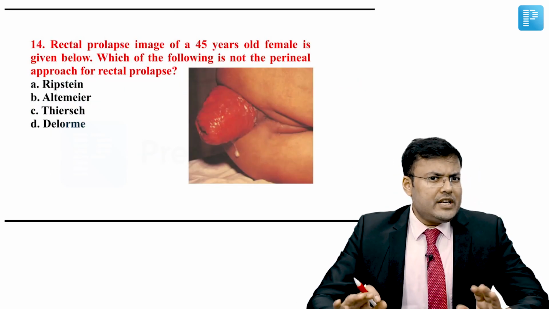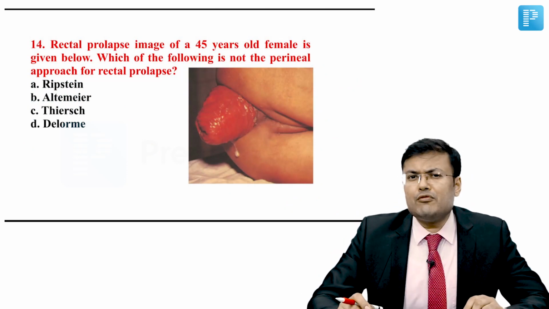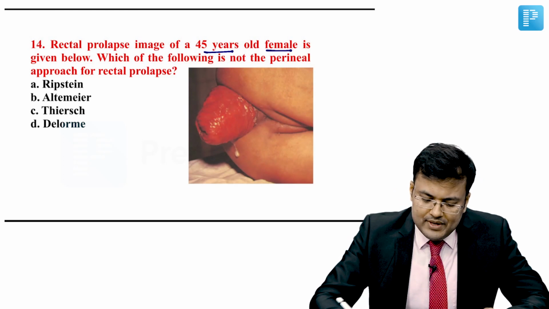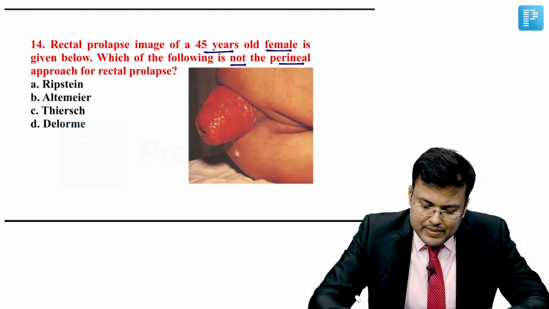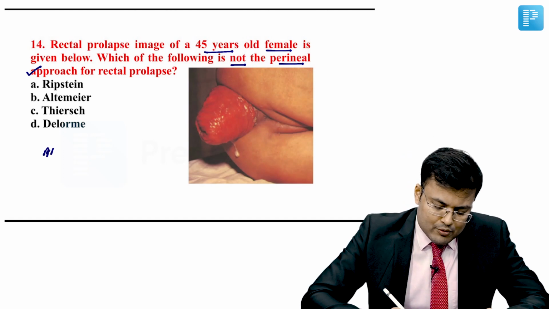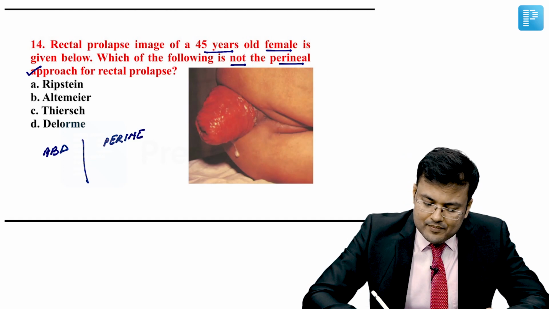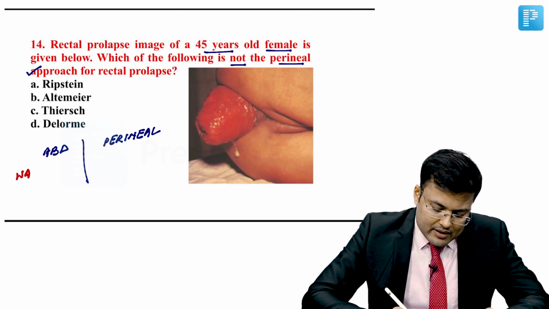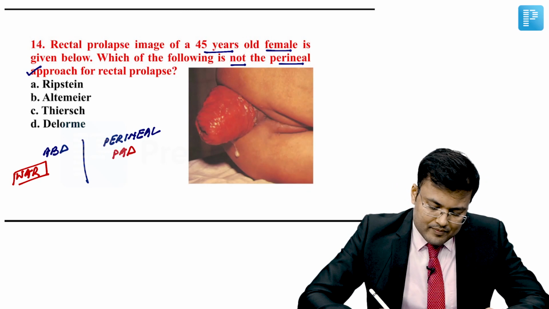For the last 2 to 3 years, continuously one question is being asked about rectal prolapse. See question number 14. A rectal prolapse image of a 45-year-old female is given below. Which of the following is not the perineal approach for rectal prolapse? So, you know, for rectal prolapse we have two approaches. One is abdominal and the second is perineal. How to remember? For abdominal, the mnemonic is VAR, and for perineal the mnemonic is PAD.